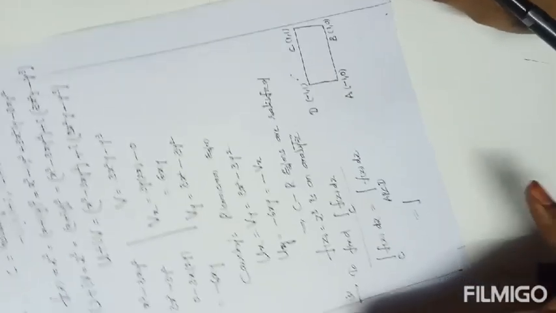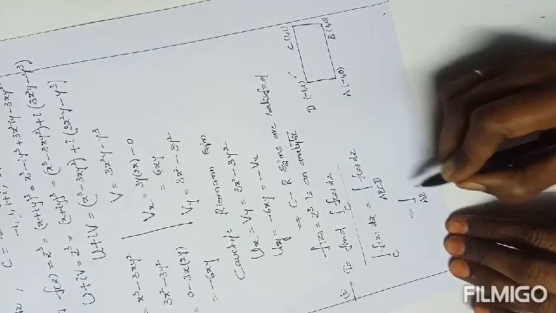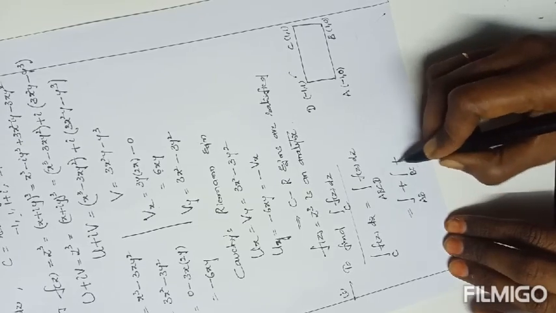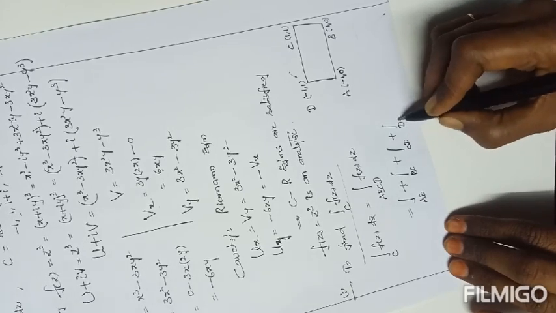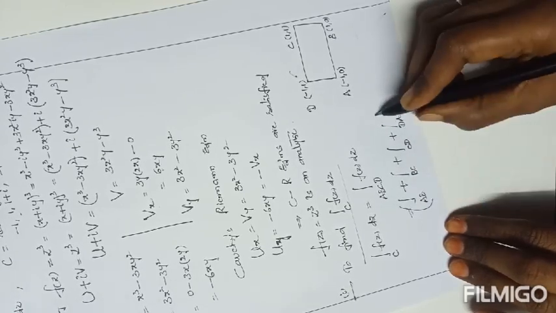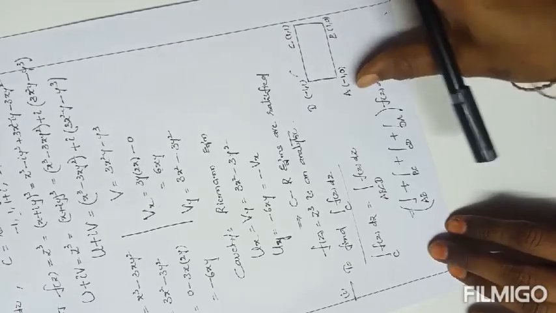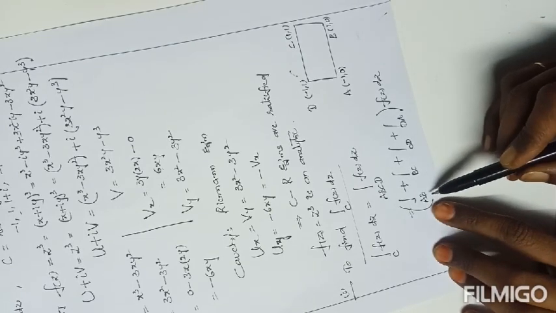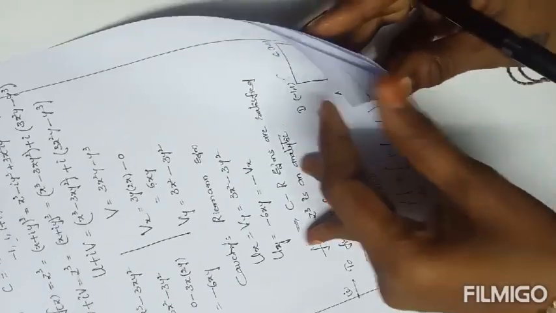So first the integral along AB, plus the integral along BC, the integral along CD, the integral along DA, of f of z dz overall. Okay, first we have to define the integration along AB. Once again, I will draw the diagram.